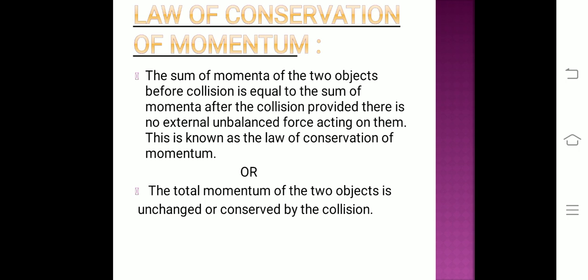Next topic is the law of conservation of momentum. The law of conservation of momentum is stated as the sum of momenta of two objects before collision is equal to the sum of momenta after the collision, provided there is no external unbalanced force acting on them. Or it can also be stated as that the total momentum of two objects is unchanged or conserved by the collision.